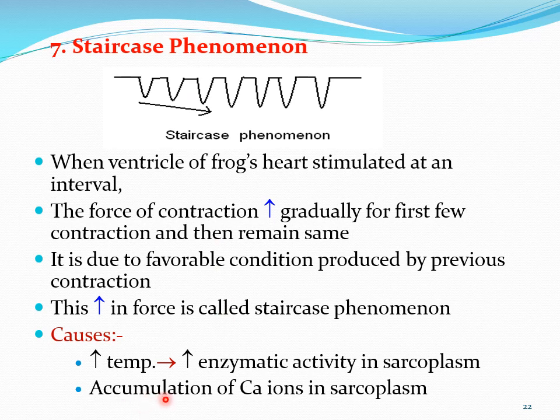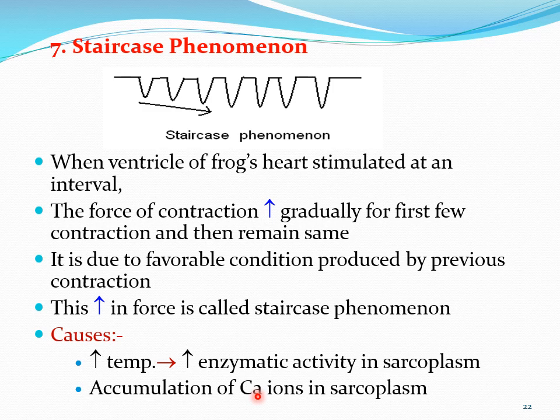Second favorable condition that can be produced by the previous contraction is accumulation of calcium ions in sarcoplasm. If you remember the mechanism of the contraction of the muscle, it occurs due to the release of the calcium ions from sarcoplasmic reticulum into the sarcoplasm, and this calcium ion then acts on the actin filament and it leads to the contraction.